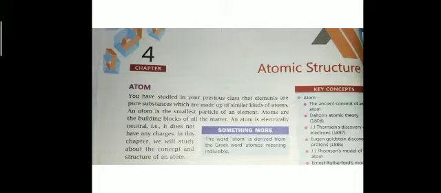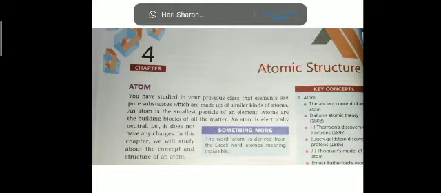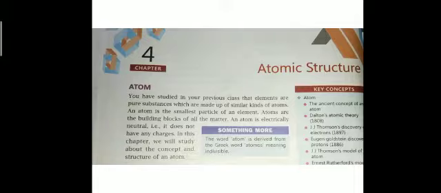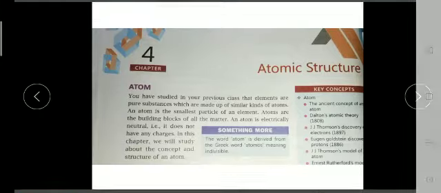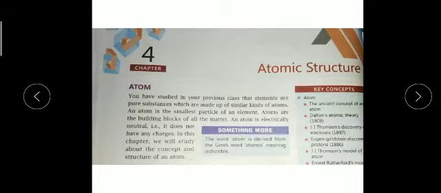So children, today I am going to start new chapter number 4, atomic structure. Children, you know that everything around us, whether it is a living thing or a non-living thing, is made up of atoms. Inside the cells also, every metabolism, everything is made up of elements only. So we can say that an atom is the smallest particle of an element, as you can see in the third line, and atoms are the building blocks of all the matter present around us.